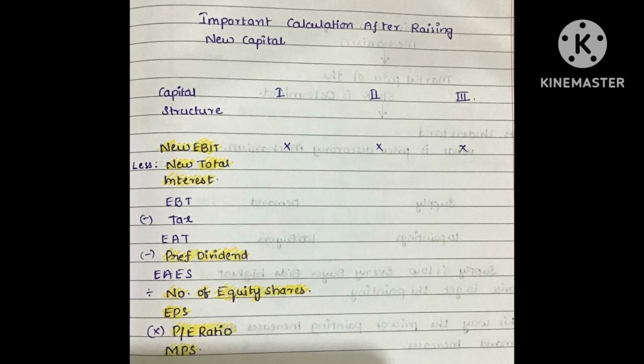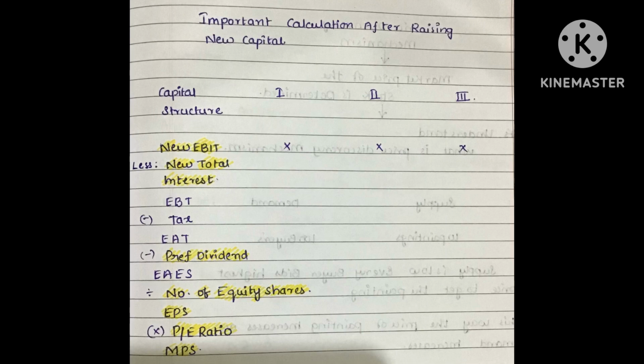Coming to new total interest, if the existing capital consists of debt funds, then the interest is written in all the three capital structures, plus new interest is written only in the capital structure where we have introduced debt funds. After that, we'll get EBT, less tax, we'll get EAT, less preference dividend. In case the existing capital has preference capital, then the preference dividend is written in all the three capital structures. But new preference dividend is only written in the capital structure where the preference share capital is there.